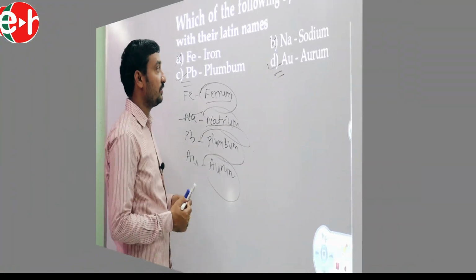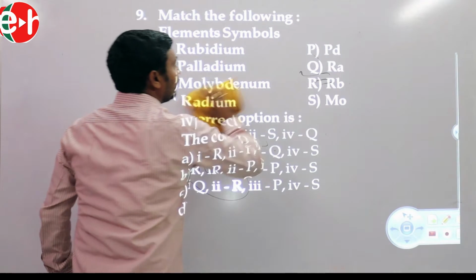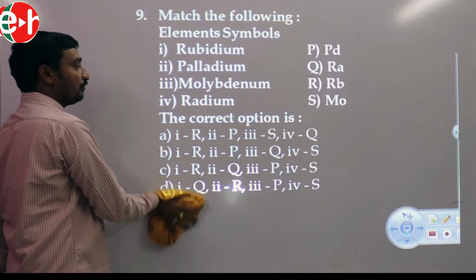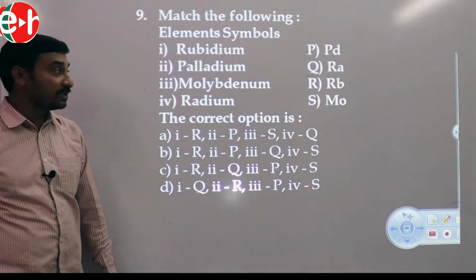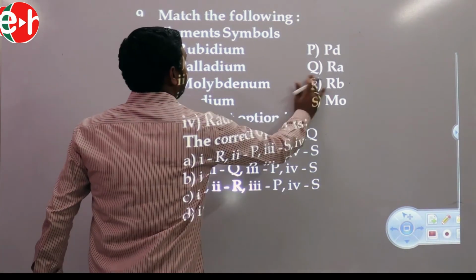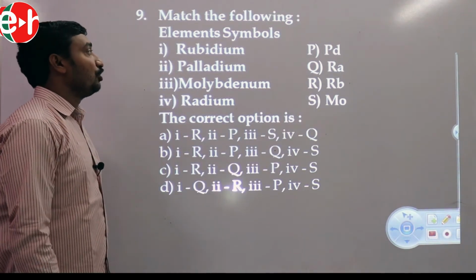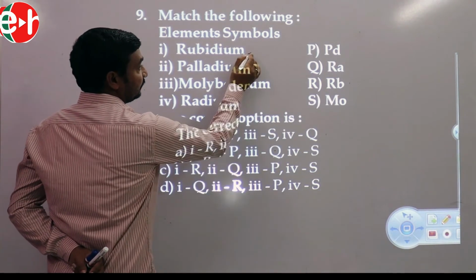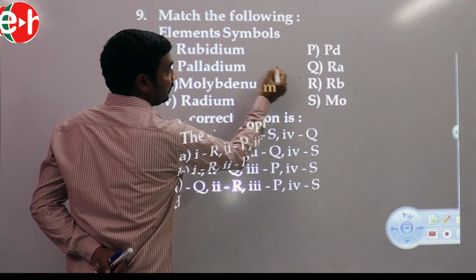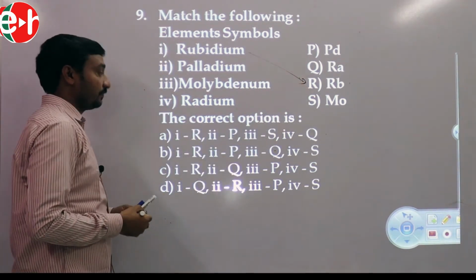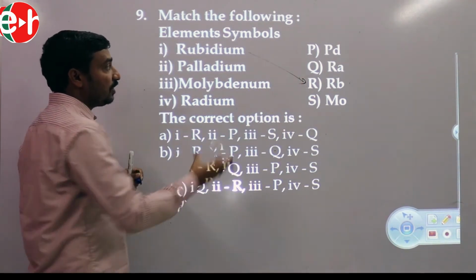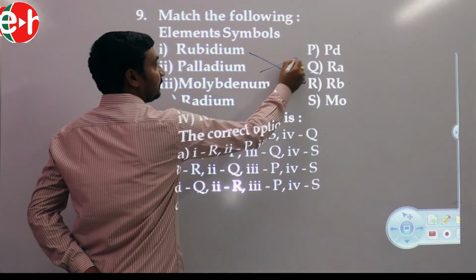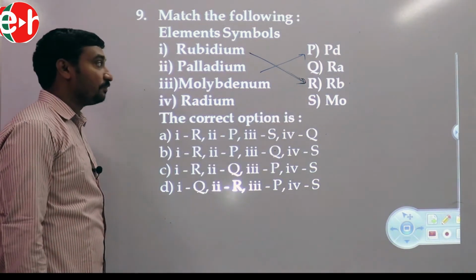Next question. Elements with symbols. Here some elements are given and symbols are also given. Now we have to match the elements with their symbols. Rubidium, symbol Rb. Palladium, Pd.